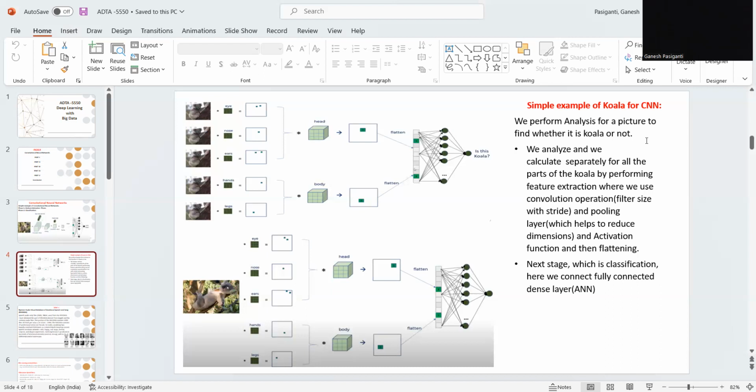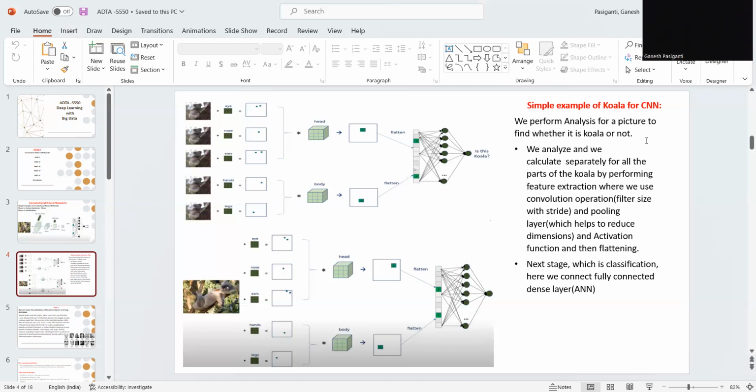So the ears, the hands, and the legs as well. These are the filters with the filter size and strides, and these are called max pooling layers, where we pool all the filters. We get many filters by using the pooling layer with maximum pooling. Then we combine all these filters to get the max pooled layer, and then we flatten the matrix. Then we get the output of whether the picture is a koala or not.